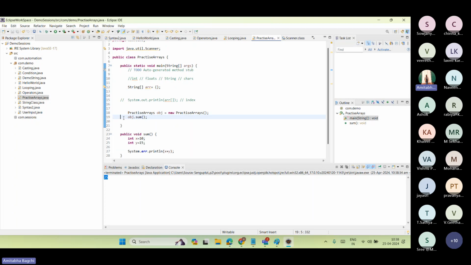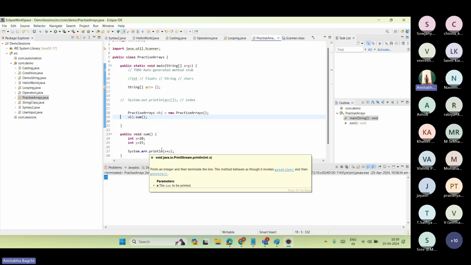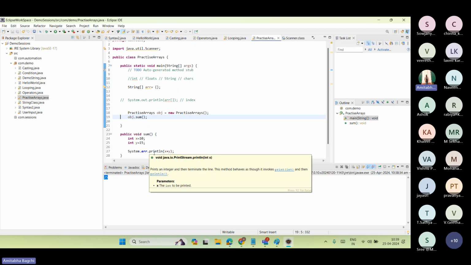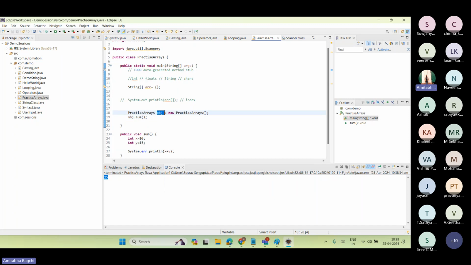So what happened here basically? Because it was not static, it was not getting any memory. So in that memory, there was no space called x plus y. I have to put it, and then this result needs to be printed out, right? So this x plus y was not happening at all. This operation was not happening at all. So what I did, I gave it a memory, which is called object. So object creation helps to create memory for those which don't get a memory by default.